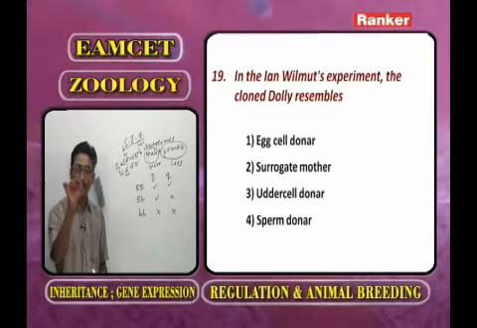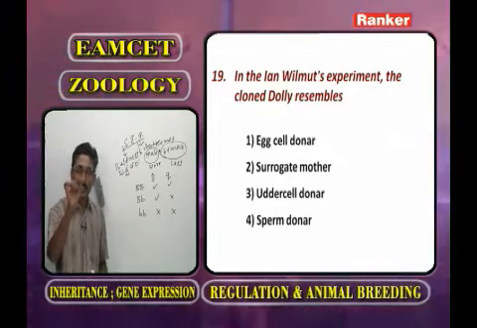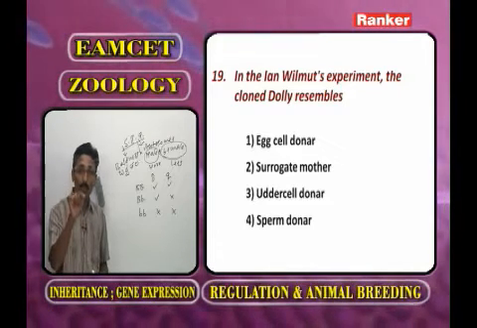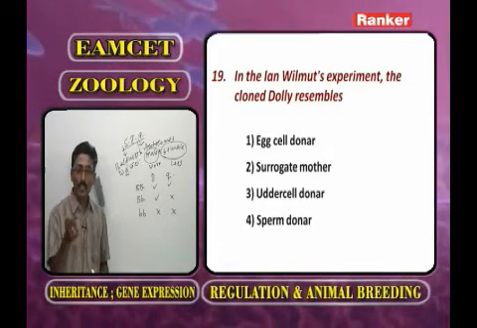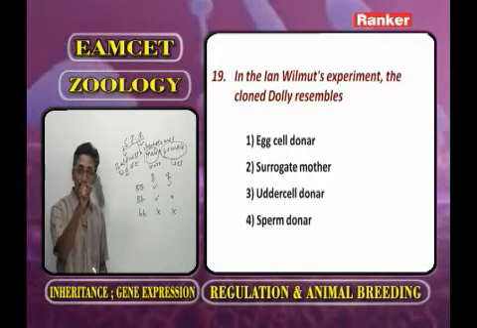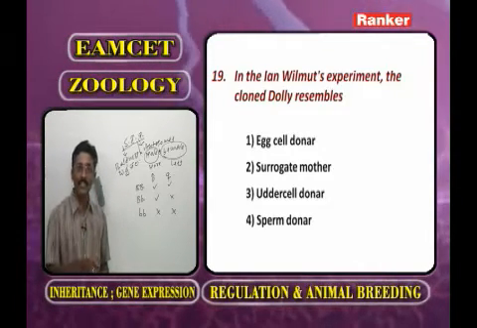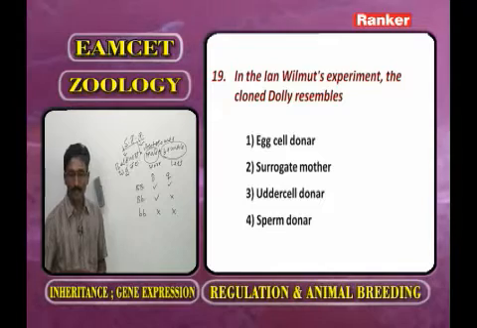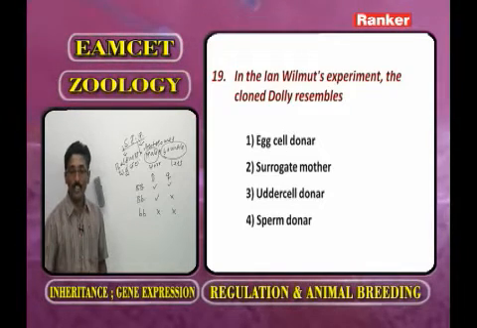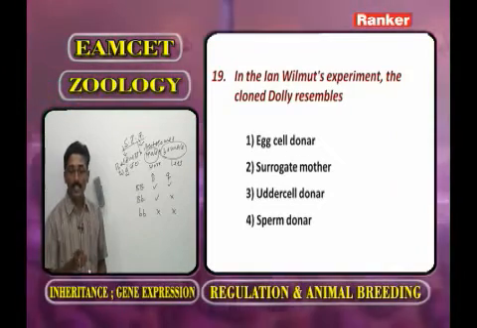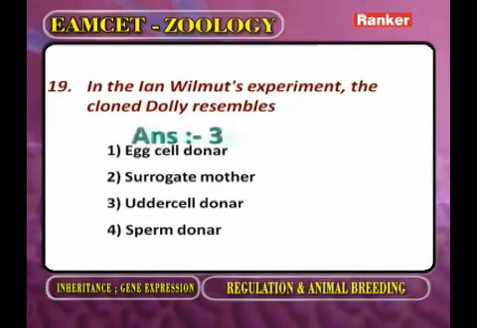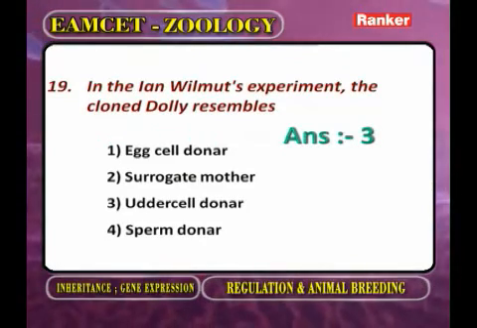In that vegetative cell the nucleus is present. From the second female sheep he has taken the ovum, but from the ovum he removed the nucleus. So, Dolly resembles the female sheep from which we have taken the udder cell. So, here in Ian Wilmut's experiment, the cloned Dolly resembles the udder cell donor. So, the answer is that. Next question.